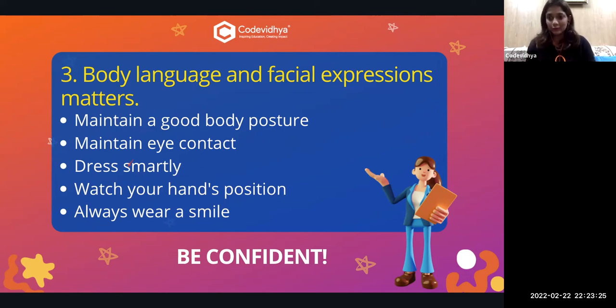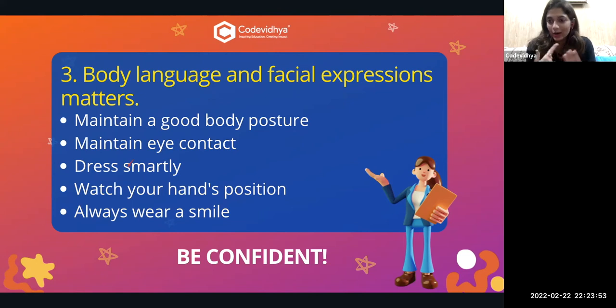So it's a nice way to present your project. Next, it is a must, you have to maintain eye contact with the viewers, with the audience. It is really important, so that it shows that you are confident and you know everything, you have studied, and you have done your revision, guys. So eye contact is a must.